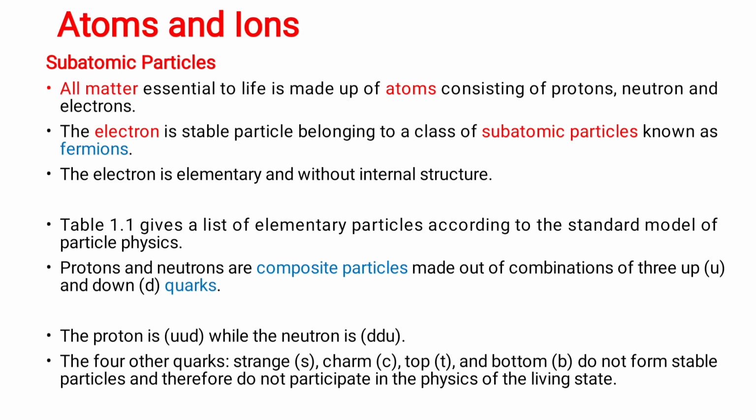Protons and neutrons are composite particles made out of combinations of up quarks, which we denote by U, and down D quarks. The proton is UUD while the neutron is DDU. The 4 other quarks, strange S, charm C, top T, and bottom B, do not form stable particles and therefore do not participate in the physics of the living state.